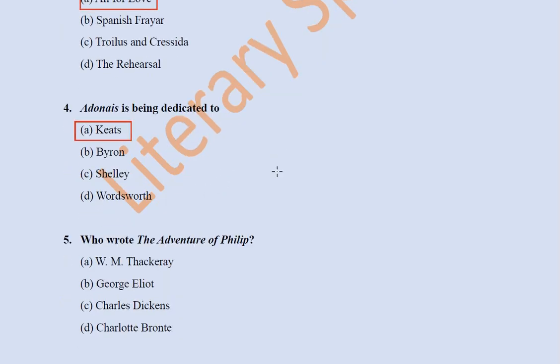Next question, we have who wrote The Adventures of Philip? W.M. Thackeray, George Eliot, Charles Dickens, Charlotte Bronte. The Adventures of Philip is a novel written by William Makepeace Thackeray. And remember that Thackeray was born in Calcutta. These types of questions are also sometimes asked in the exam. For example, Rudyard Kipling was born in Bombay.